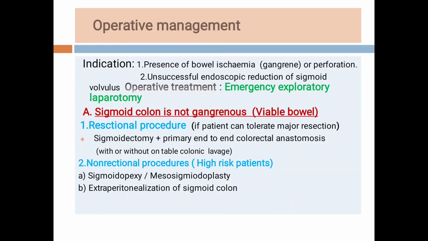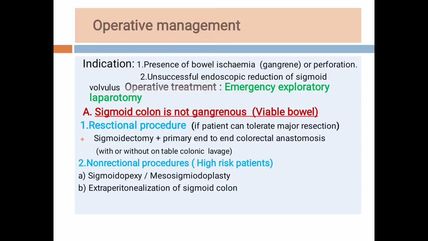The operative management is indicated when the endoscopic detorsion is unsuccessful or the clinical examination shows the presence of bowel ischemia, gangrene or perforation.